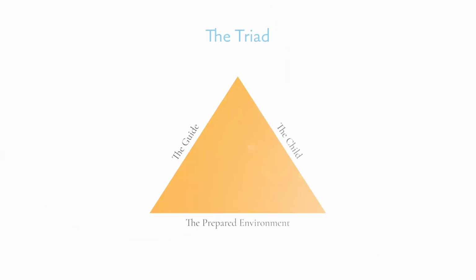A critical component to this environment was something Dr. Montessori called the triad. The triad consists of the teacher or the guide, the prepared environment, and the child. Let's start with the guide.